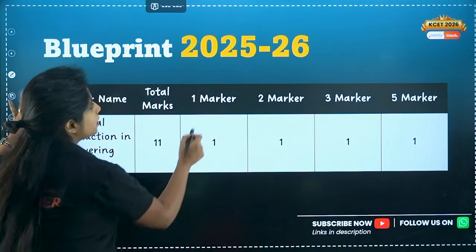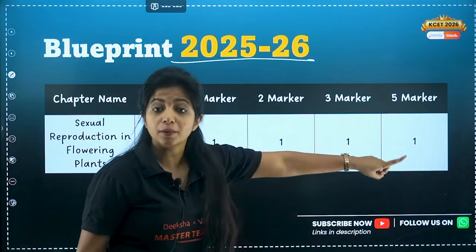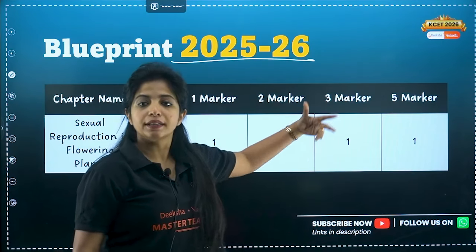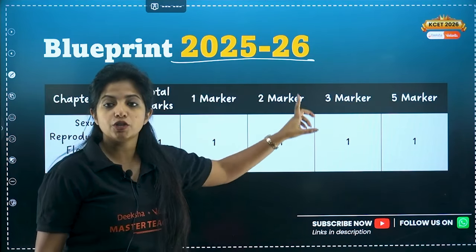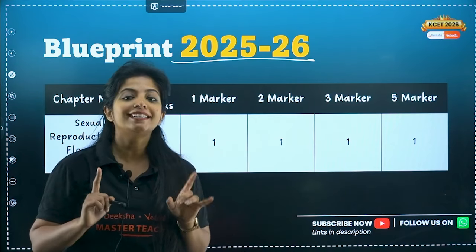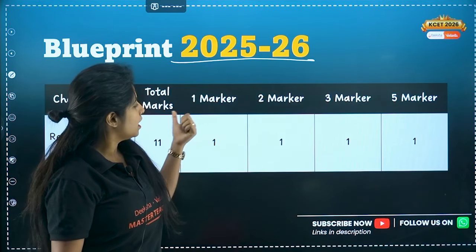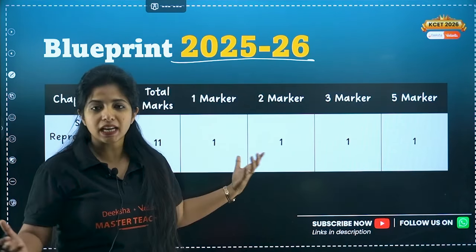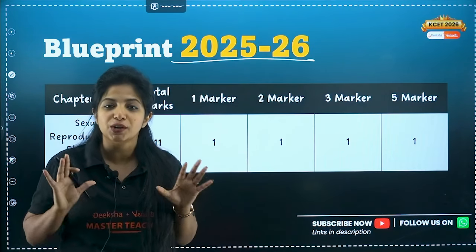According to the blueprint of this year, 2025-26, you get one question from each category: 1 marker, 2 marker, 3 marker, 5 marker. So this particular chapter gives you one question from each category, which means it is important. If you watch this video, you would probably gain 11 marks in total, because you would know everything about this chapter from this video.